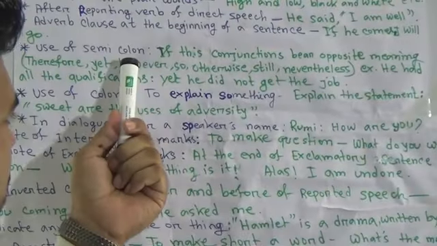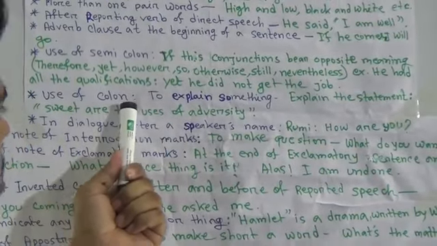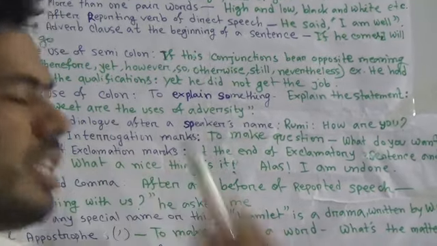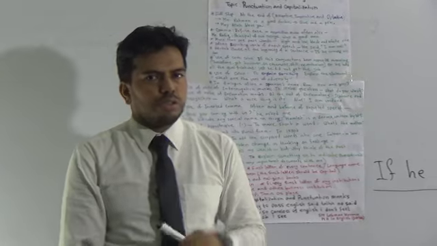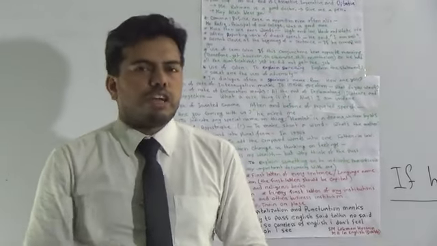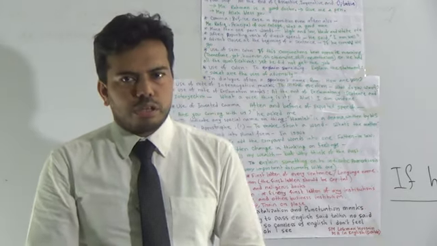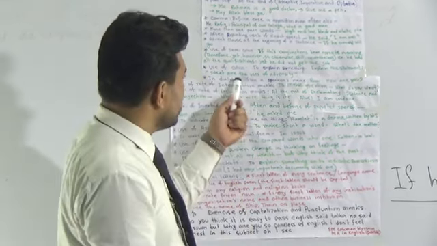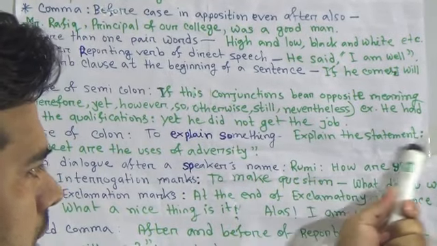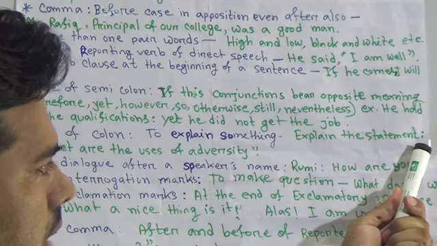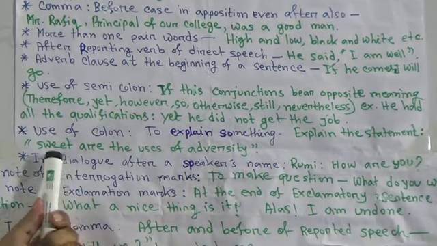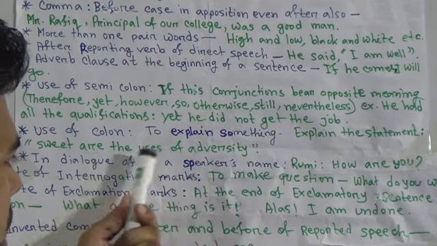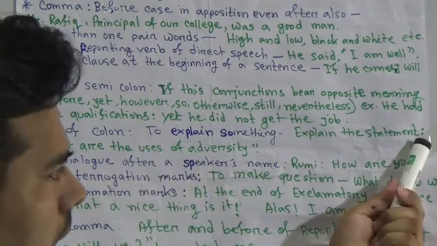Okay, next one, use of colon. Sorry, we talked about semicolon. Now we are going to talk about colon only. To explain something, we must use colon. To indicate something, to explain something, or whenever we try to give an explanation or an example, then we use the colon sign. If I say, explain the statement, then we must use colon. Then the statement is here: sweet are the uses of adversity. You must explain this. That's why I use colon here.